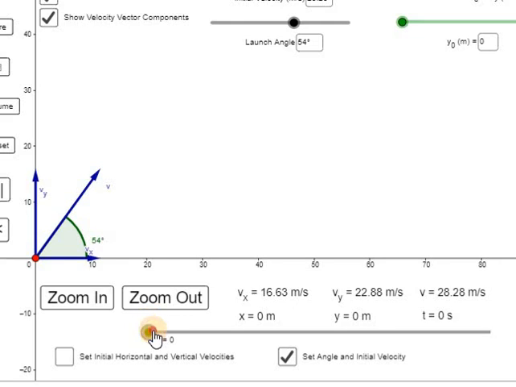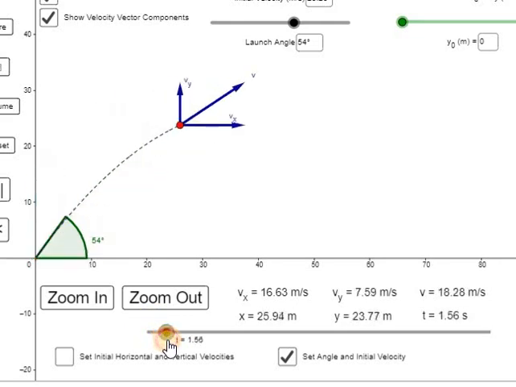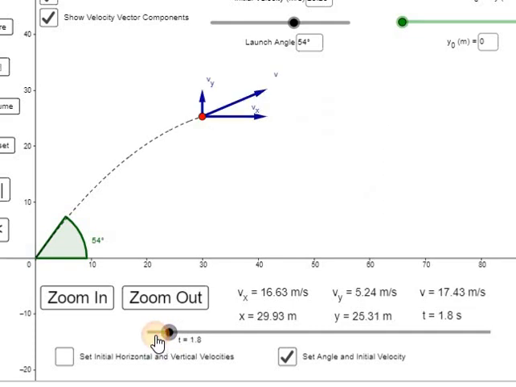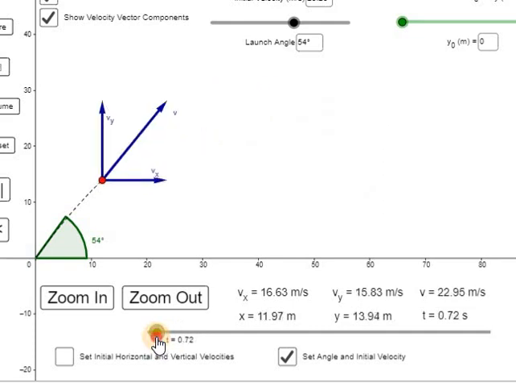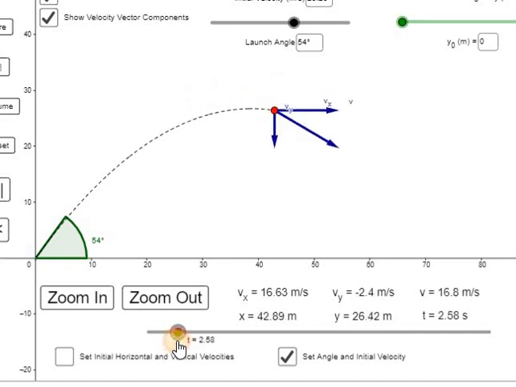Now, did you notice one thing? See here, when I change time, my Vy component decreases, vanishes, then starts again. Just at the start, Vy is there, then Vy gets shorter, and at this point it disappears.